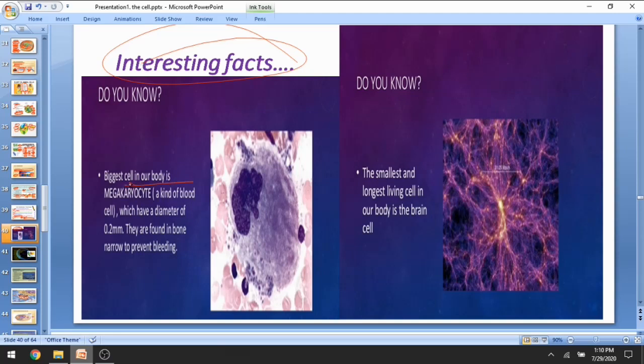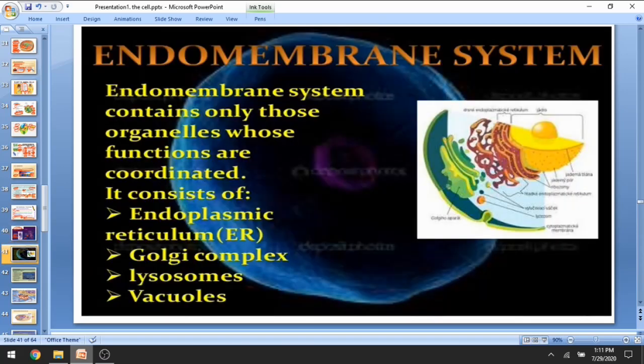The biggest cell in our body is the megakaryocyte, a kind of blood cell with a diameter of just 0.2 mm, and it is found in bone marrow to prevent bleeding. Do you know this fact? The smallest, longest living cell in our body is the brain cell. Yes, the neuron. Neurons are the longest living cells in our body, known as brain cells.